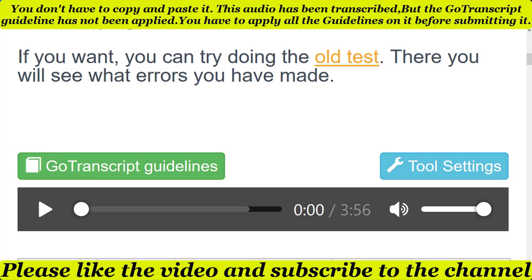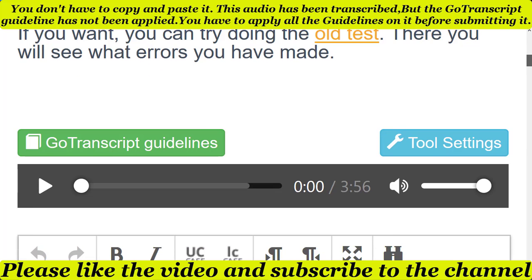And I also recommend you to please check the old tests as well on the Gotranscription site. So after checking the Gotranscription guideline rules and old tests, let's start the audio test. I already transcribed the audio test into text form. You need to simply apply the transcription guideline rules before submitting the audio test. So let's start the audio test.